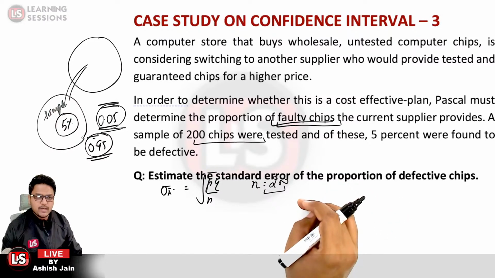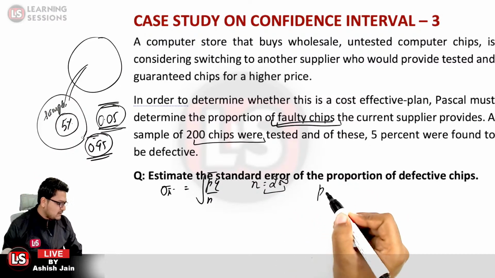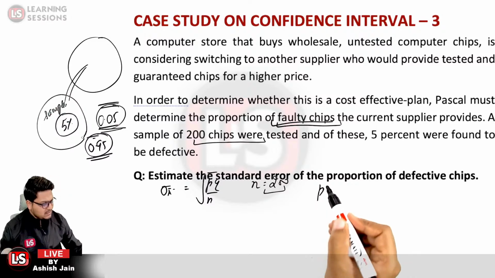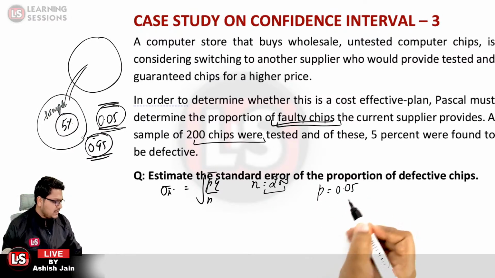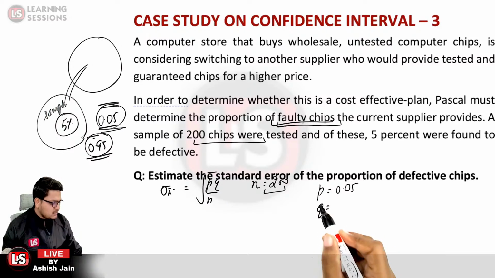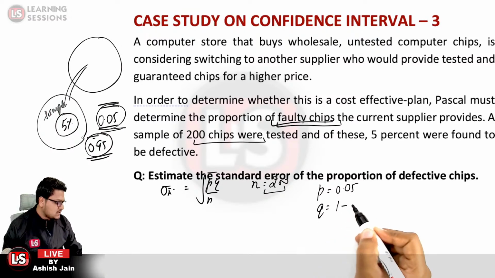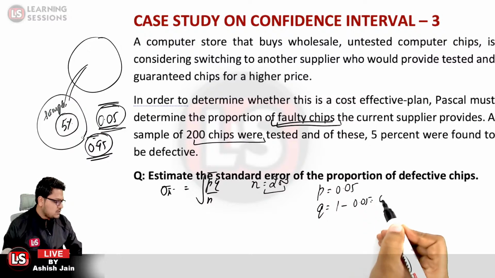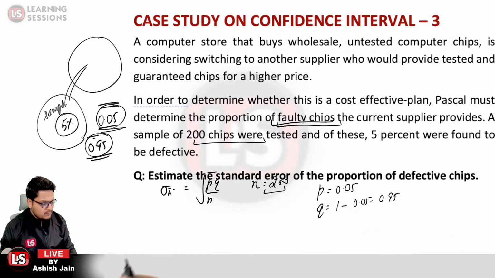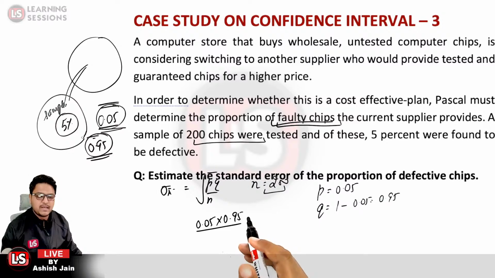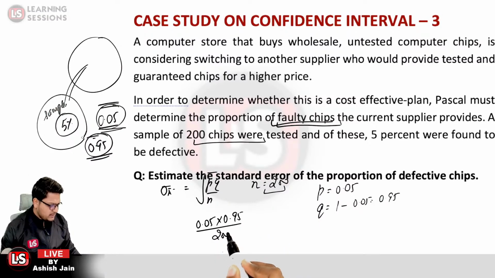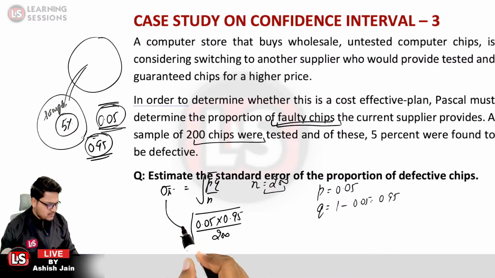How can we calculate it? Since 5% were found to be defective, the probability of success, represented by a small p, will be 0.05. Further, the q value, the probability of failure, will be 1 minus 0.05, which is equal to 0.95. So what will be sigma x bar? That will be equal to the square root of 0.05 multiplied by 0.95, divided by small n, which is given to be 200 over here. That is how we can calculate sigma x bar.